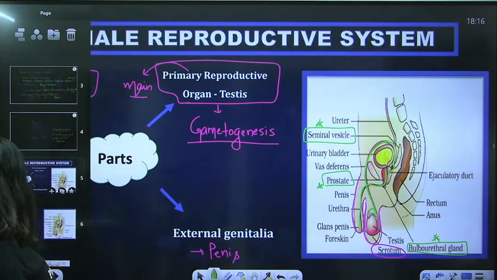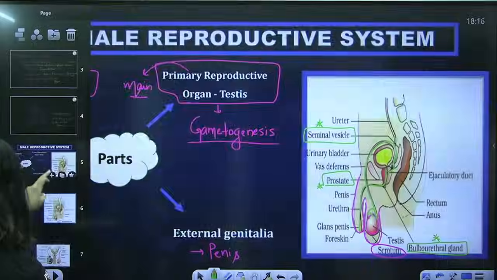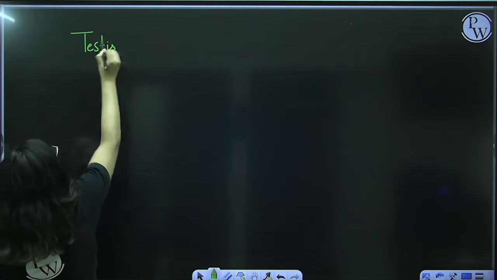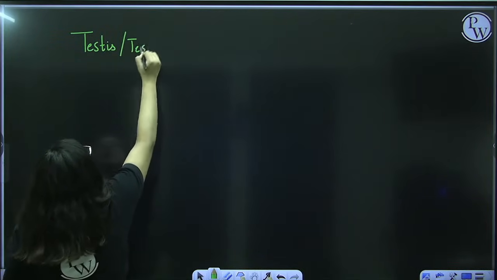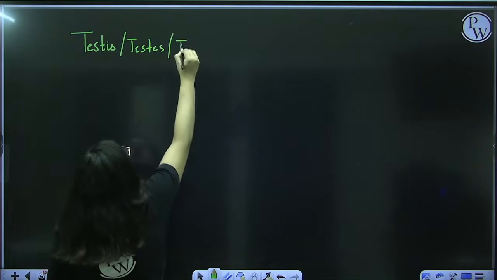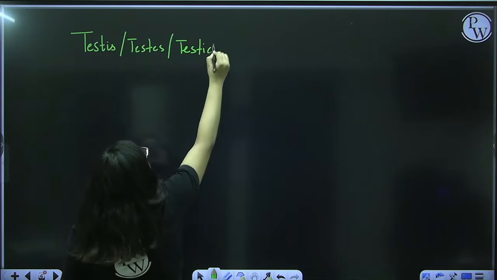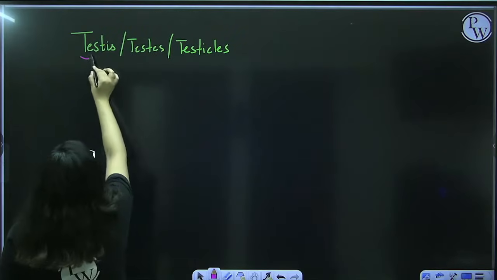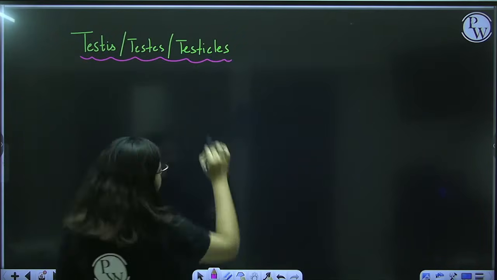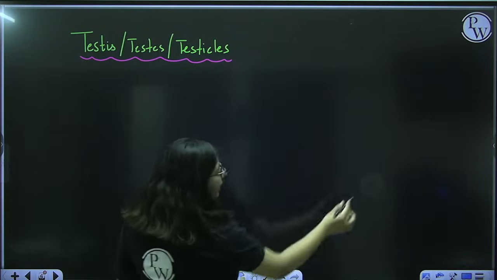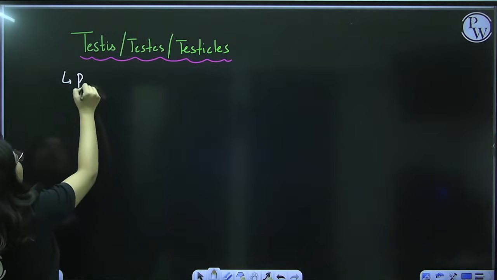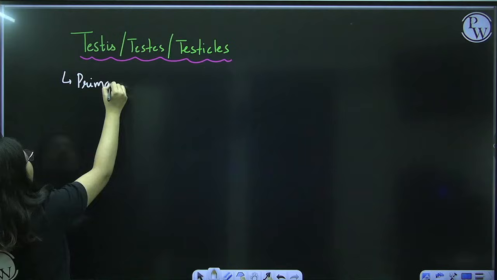We are going to start with, guys, testes. Let's get started with the testes. Some people write testes like this, some write it like this, and some also call it testicles. So as I've told you, these testes or testicles are the primary reproductive organ.